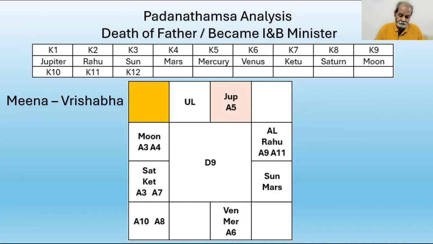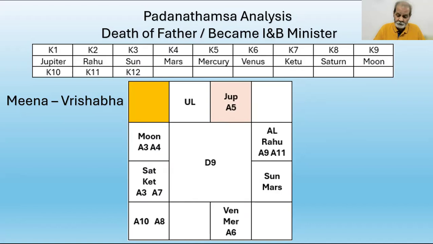Here, we may notice that almost each of the benefic Dashakarakas. So in these Dashakarakas, see, Sun and Saturn. Sun is K3 and K12. Mars, Sun and Mars. Mars is K4. Similarly, Mercury and Venus. One is a positive Dashakaraka and the other is a negative, that is malefic Dashakaraka. I am telling you.